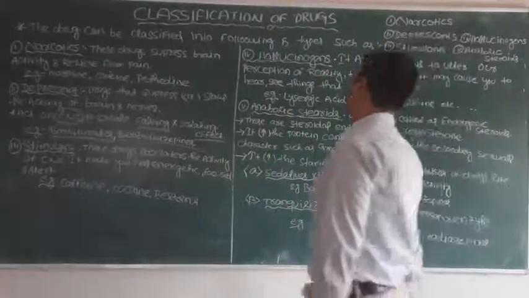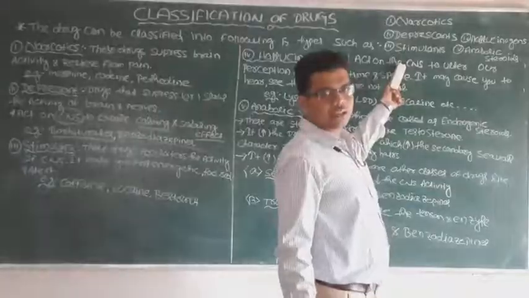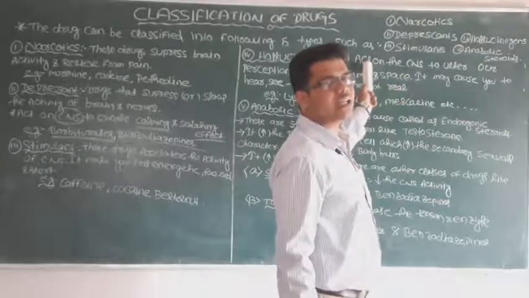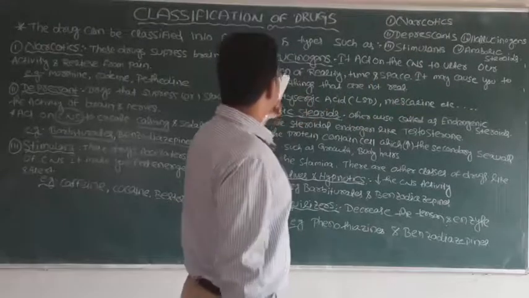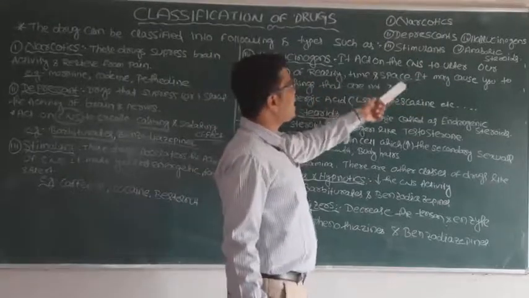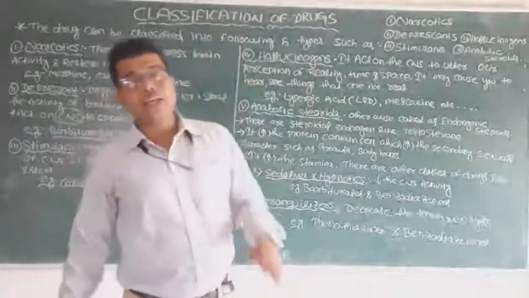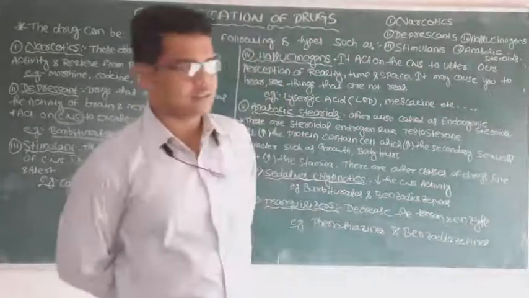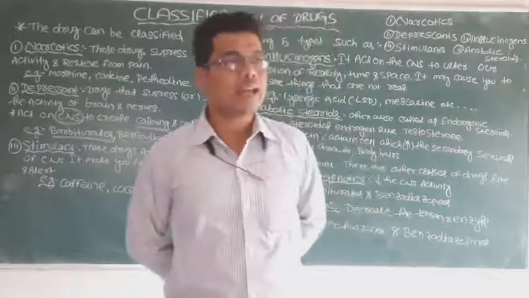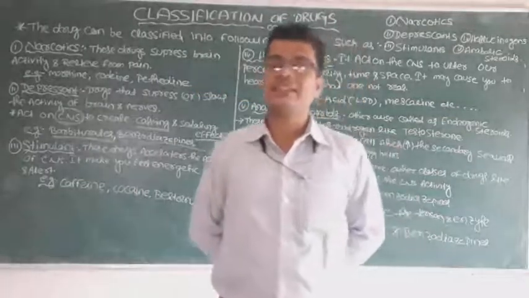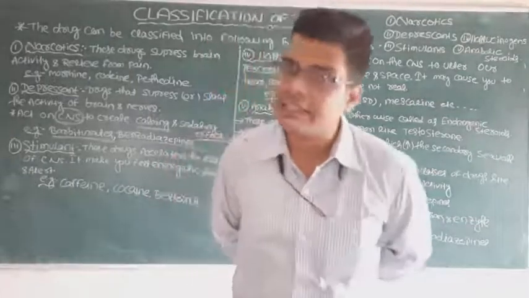These are known as hallucinogens. What are hallucinogens? They act on the CNS, the central nervous system, to alter our perception of reality, time and space. That means what do you understand about hallucinogenic drugs? If we take these drugs or medicines, then we can feel things that are actually not real, or an image is viewed in our mind that does not exactly exist.